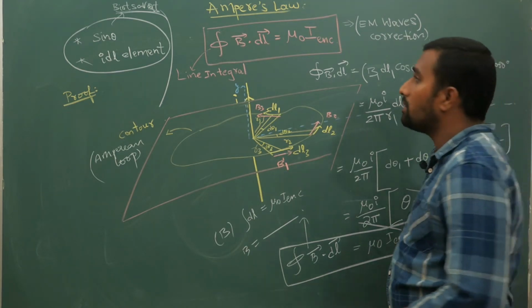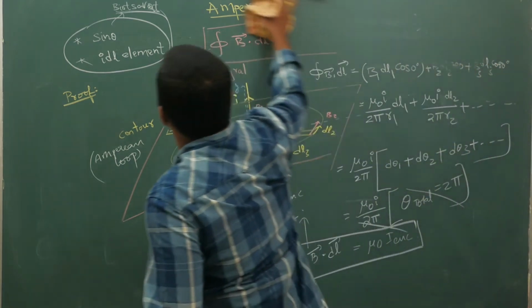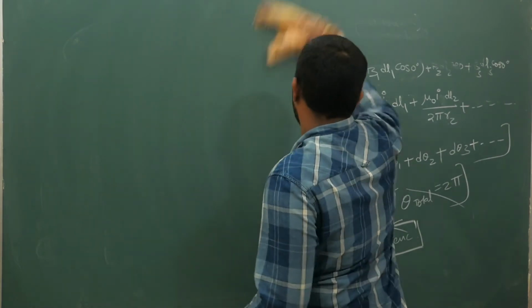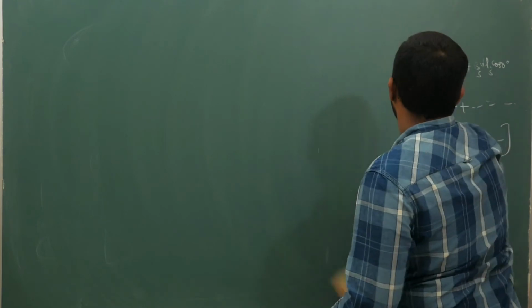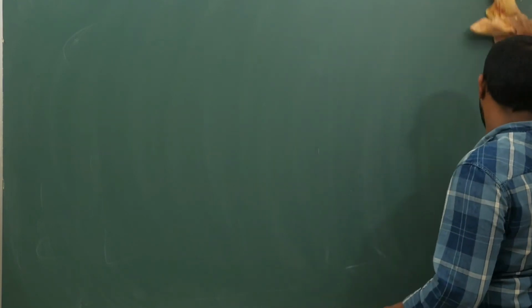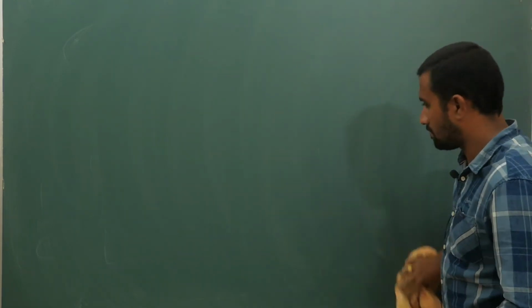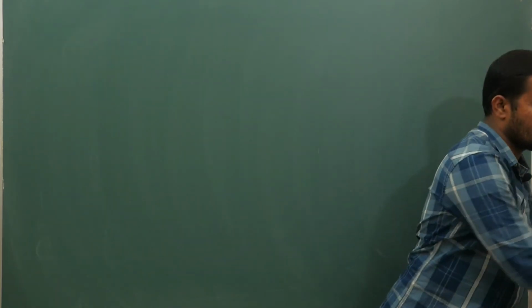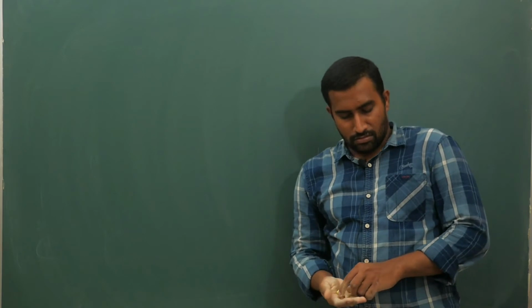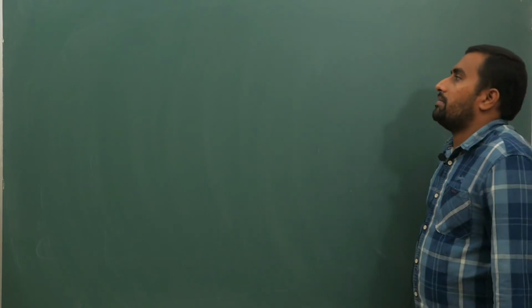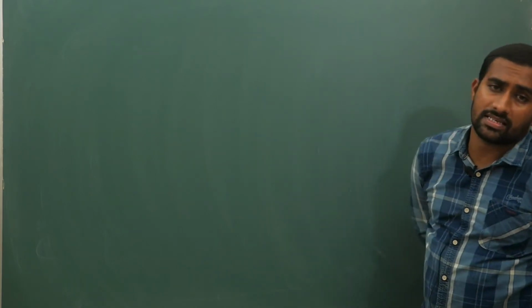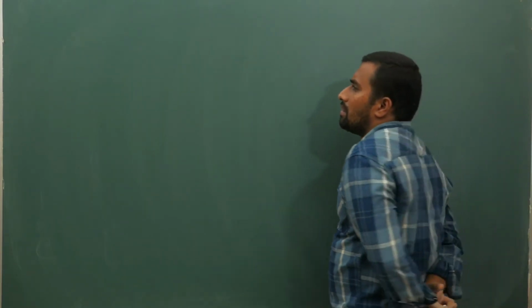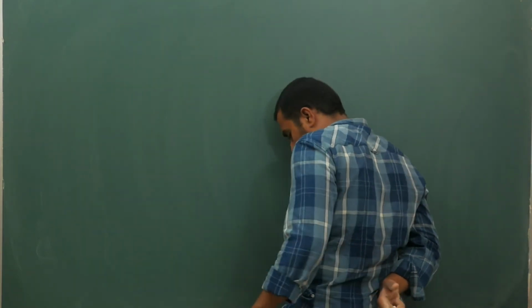Now let me start. So I will erase this part. Now we will start. So, the conclusion on what I have explained so far.